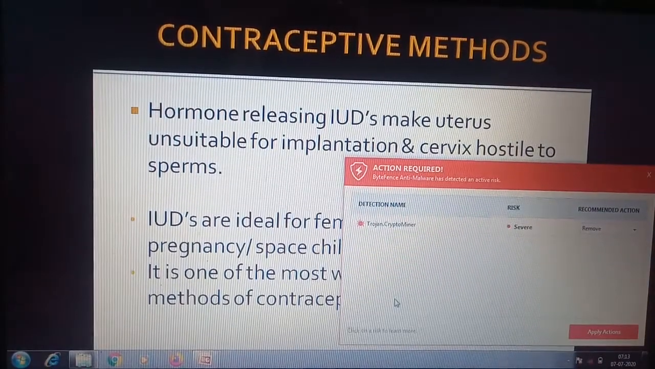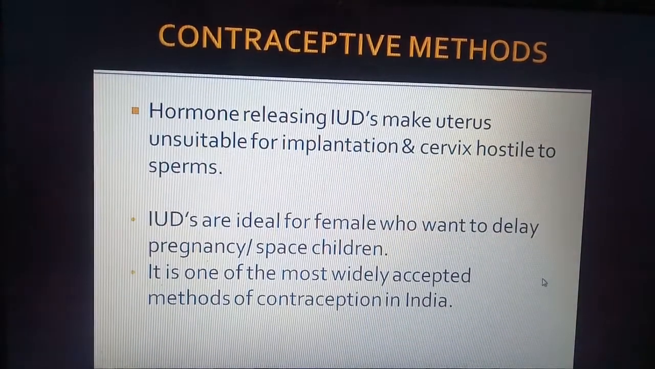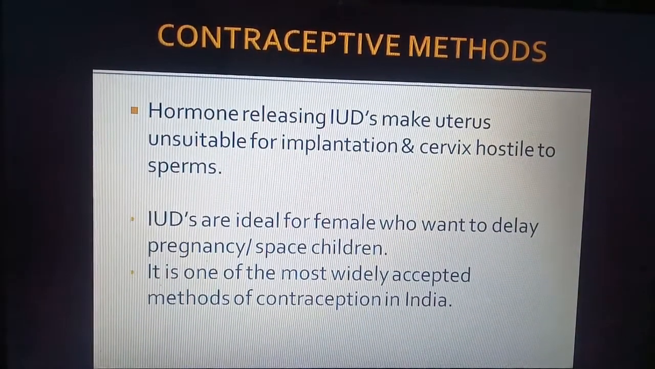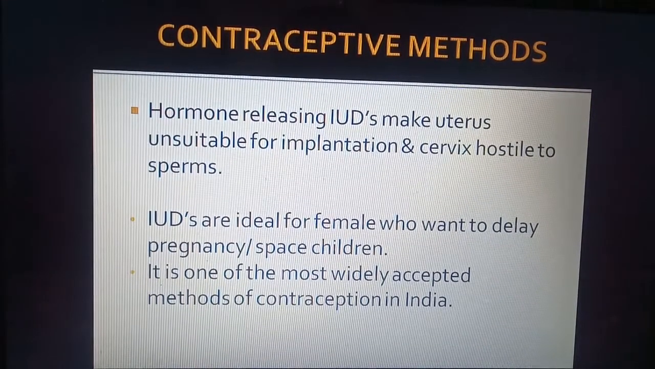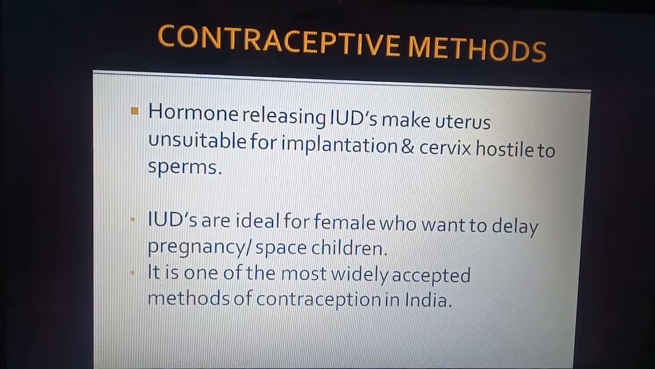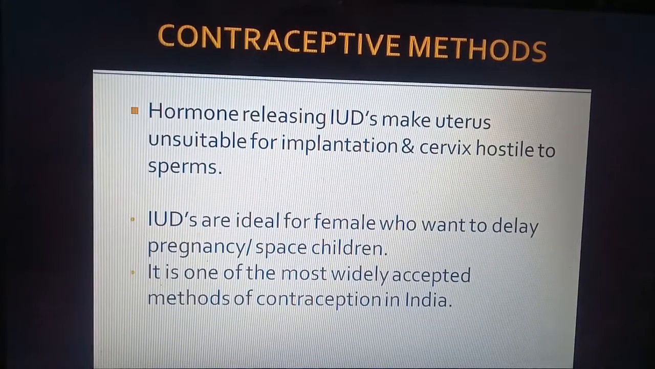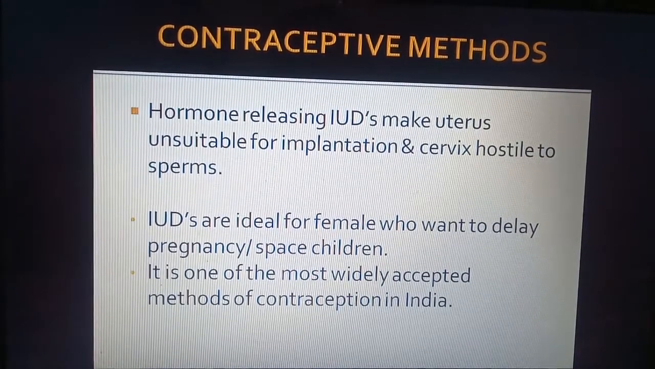IUDs are ideal for females who want to delay pregnancy or space children. So who uses this? Mostly those females who want to delay pregnancy or space children. They want a gap of 1 or 2 years between the first and second child, or they want to plan their family. It is one of the most widely accepted methods of contraception in India. So IUDs are mostly accepted in India. It is the most popular method.